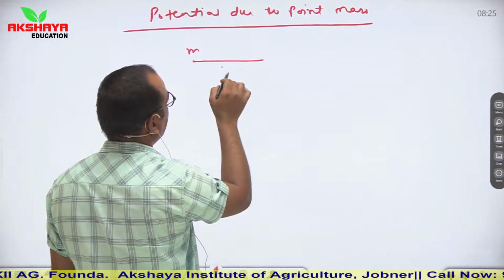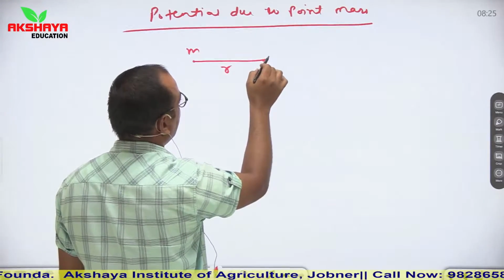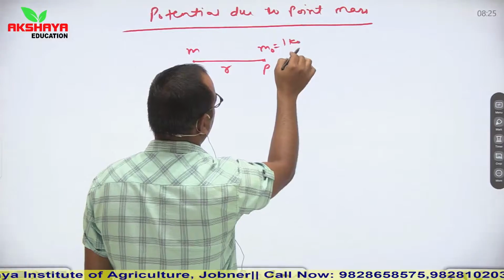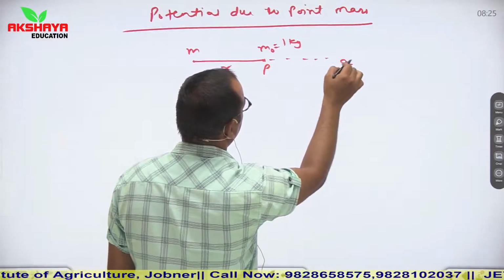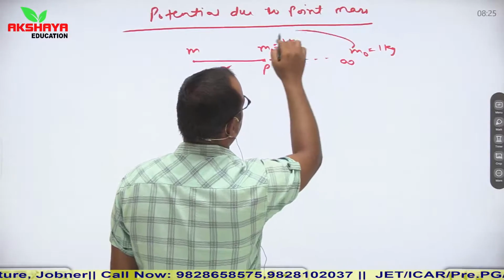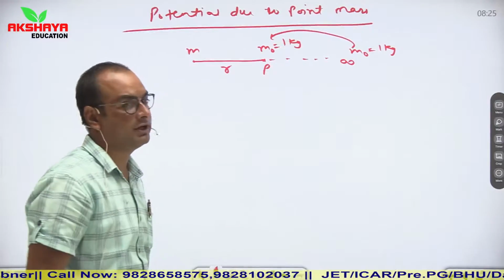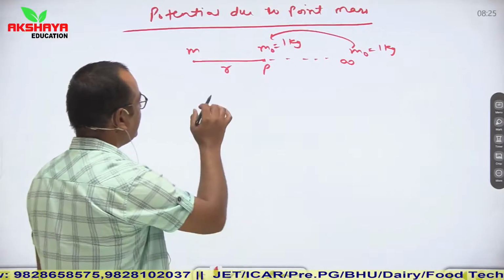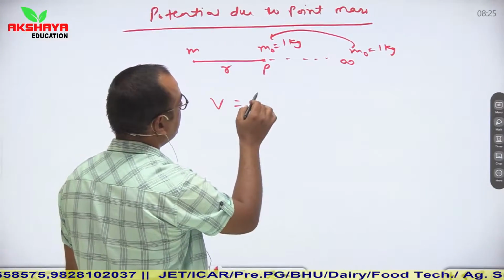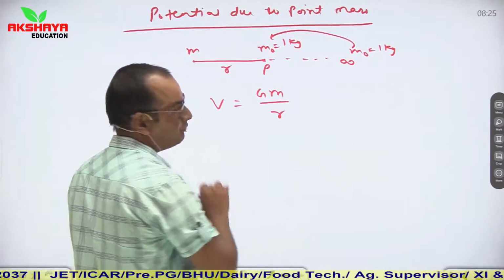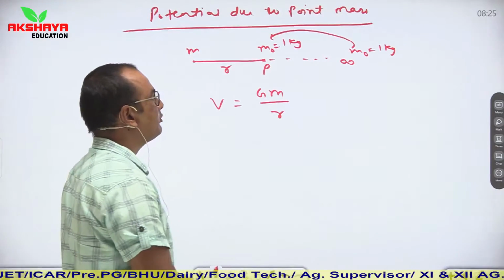We are moving an object of unit mass from infinity to this point P. So the work done in moving it from infinity to here is equal to the gravitational potential, and it is V is equal to G m upon R.